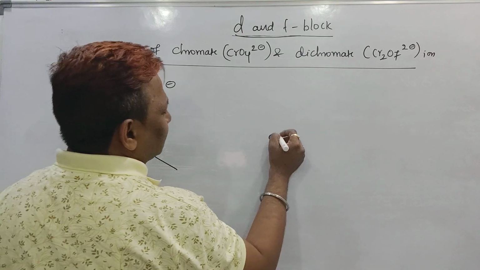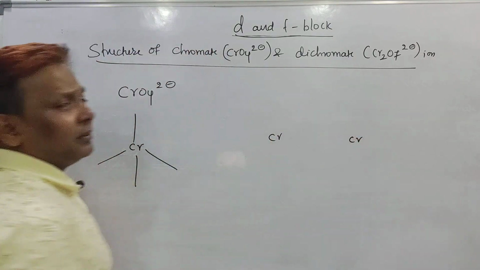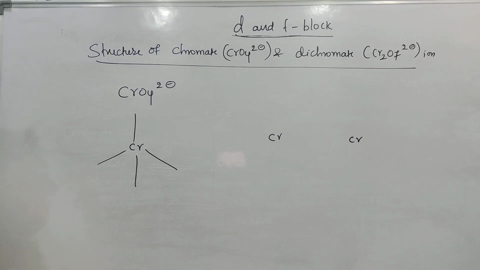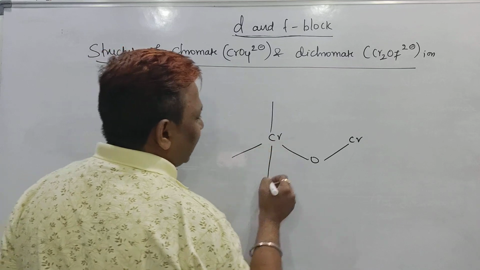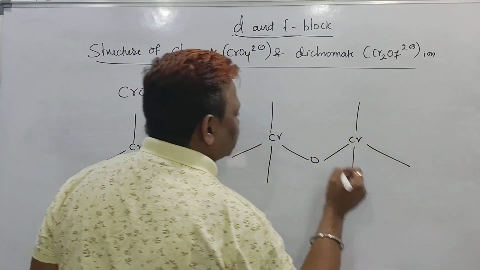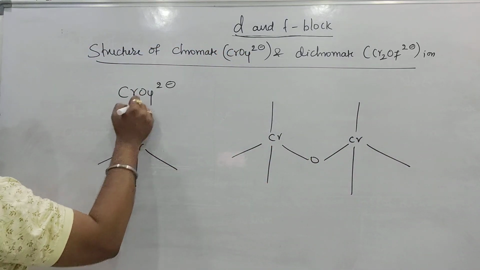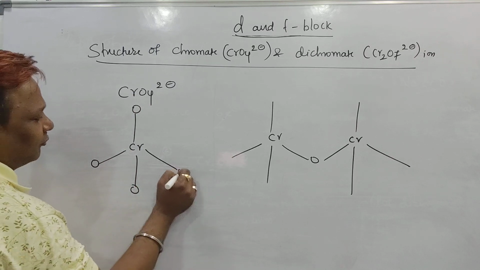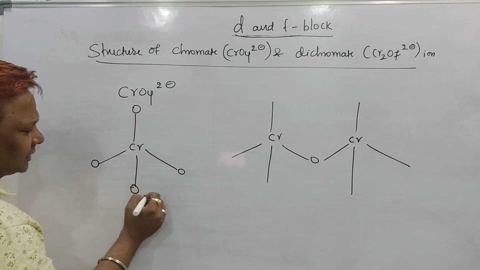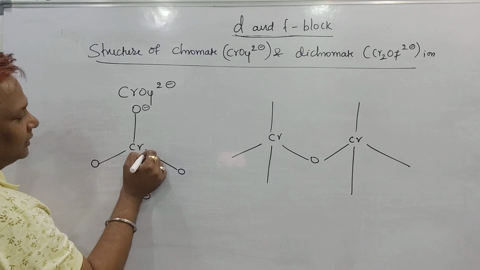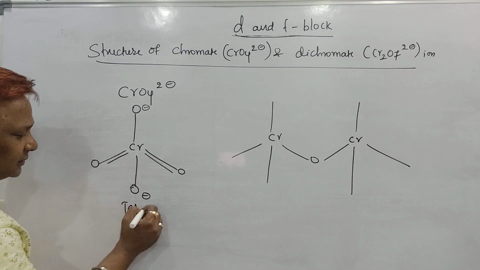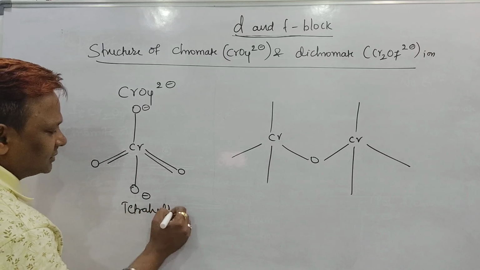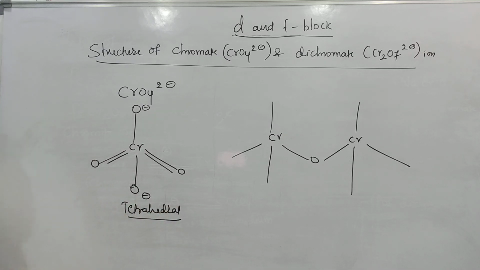And in dichromate, we have two chromium atoms, and these two chromium atoms share one oxygen atom, and the remaining arrangement is tetrahedral. There are four oxygens, 1, 2, 3, 4. The negative charge 2 is there, so one negative on each, and the remaining are double bonds. So this is called the tetrahedral structure shown by the chromate ion.